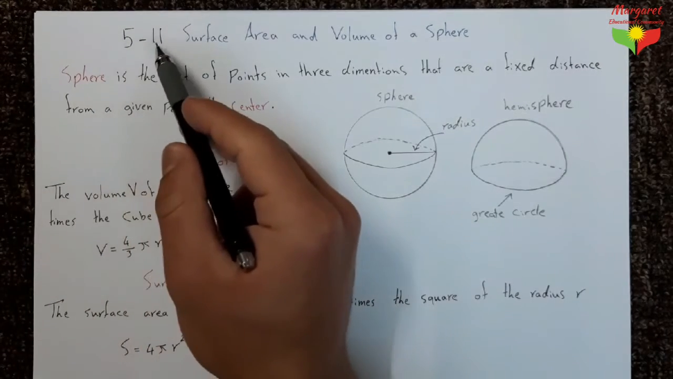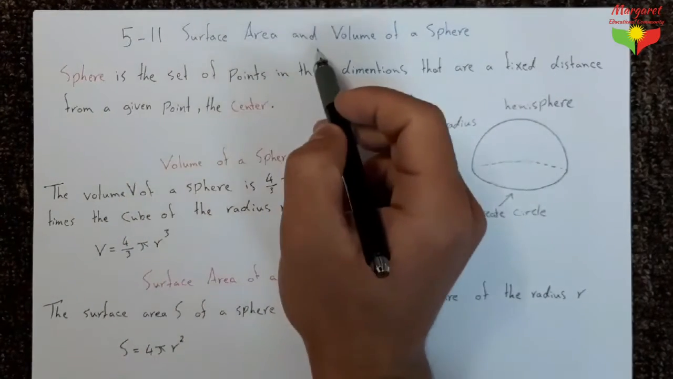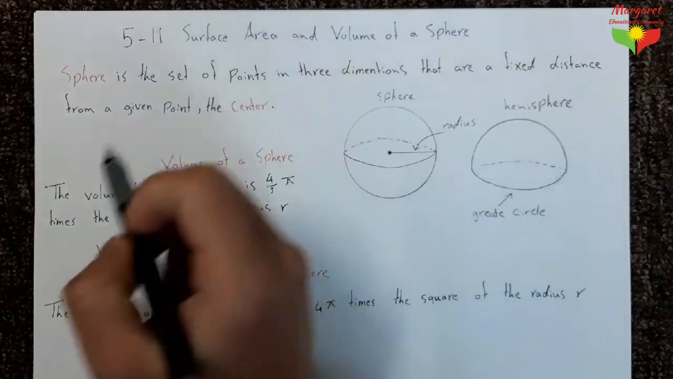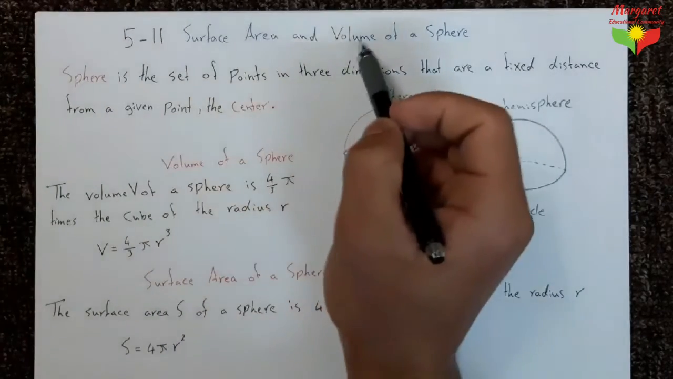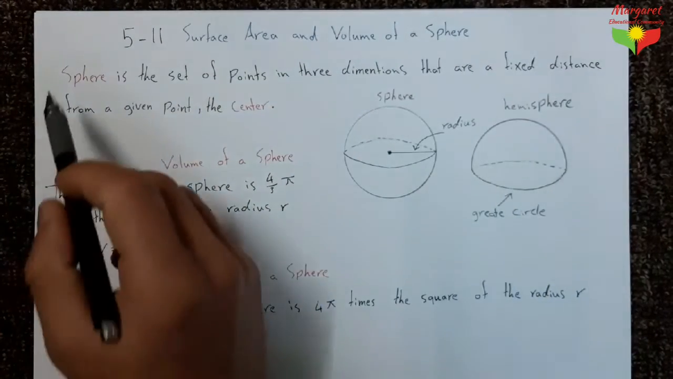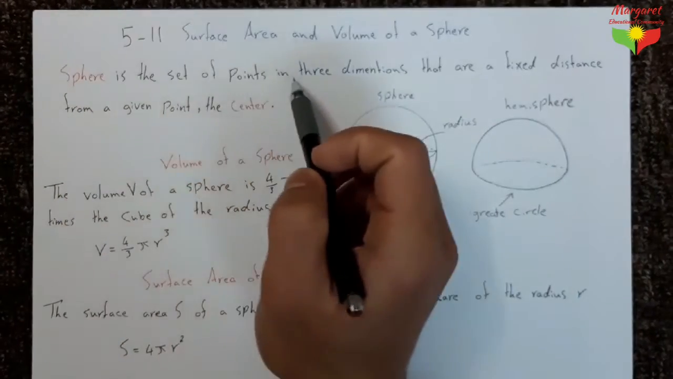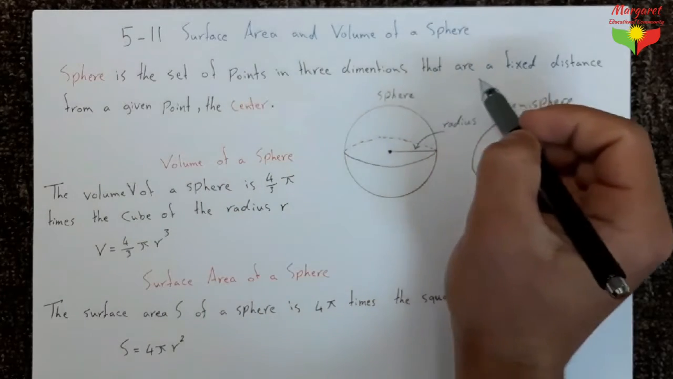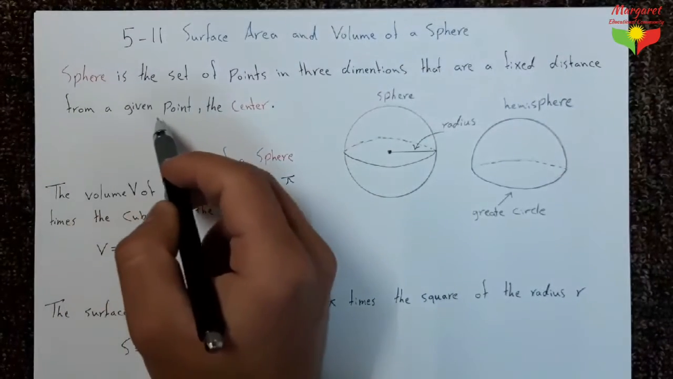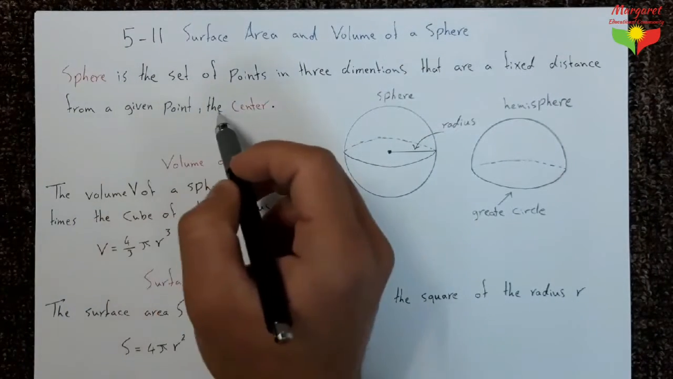Chapter 5 Lesson 11: Surface Area and Volume of a Sphere. ڕووبەری ڕوو و قەبارەی Go. Sphere is the set of points in 3 dimensions that are a fixed distance from a given point. A given point is the center.